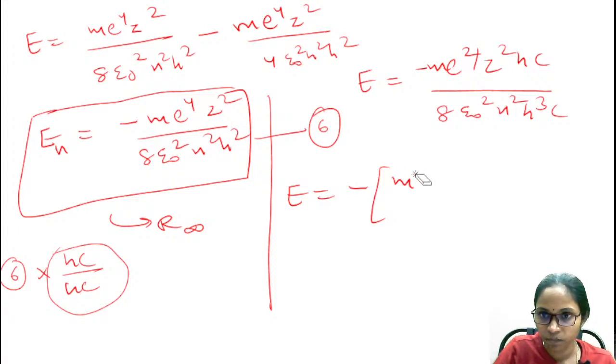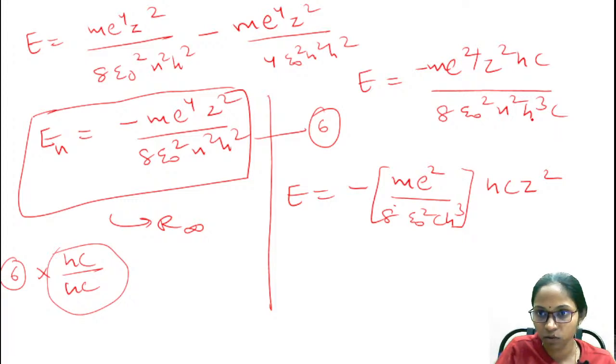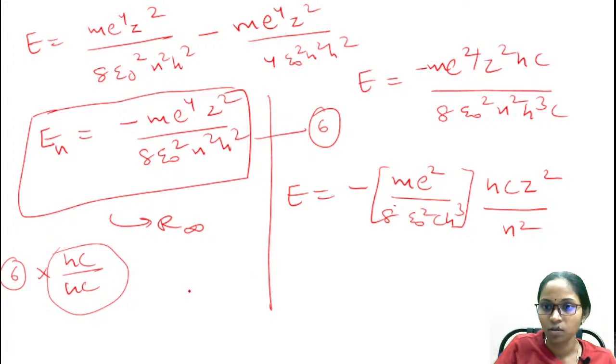m e power 4 hc, these are all constants. So m e power 4 hc z square divided by 8 epsilon naught square c h cube, divided by n square.